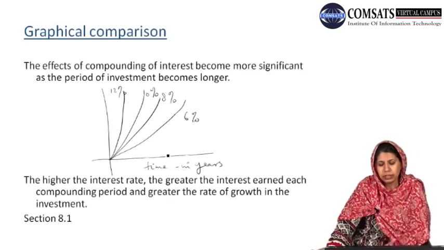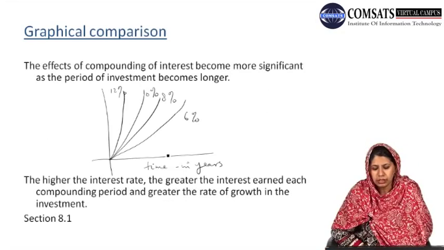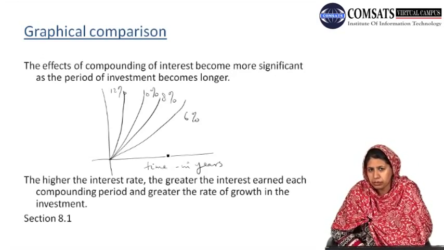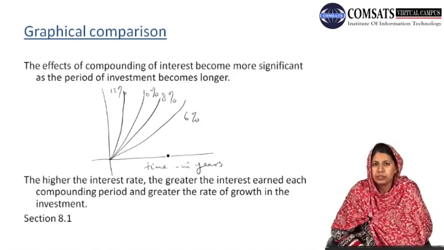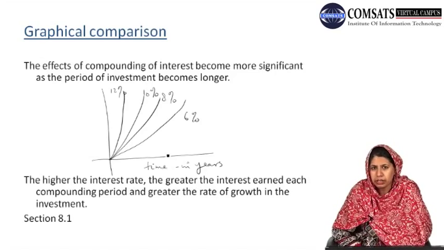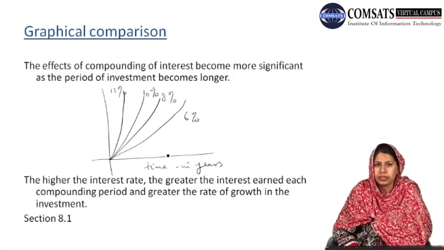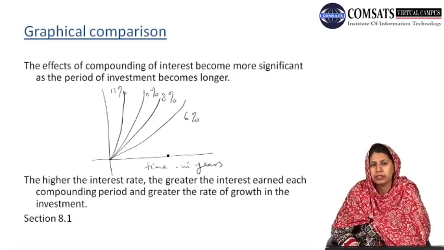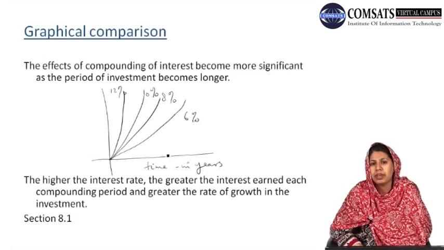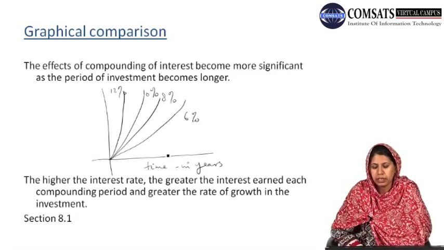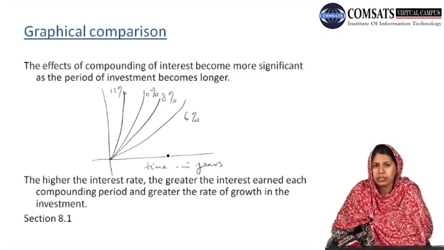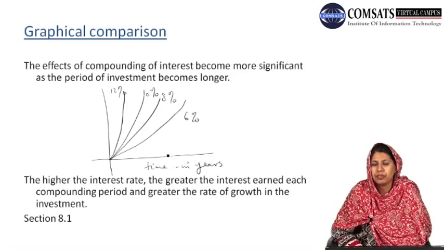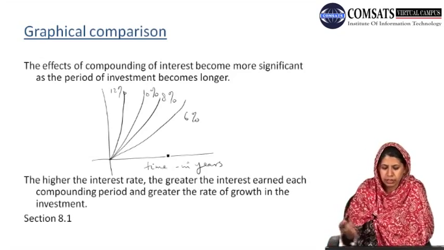So the interest earned or the value of the investment depends on the principal value, also depends on the time period, and depends on the interest rate. If the time period is longer in case of compounded interest, then the value of investment will be greater. If the interest rate is greater in the case of compound interest, then the value of investment will be greater.